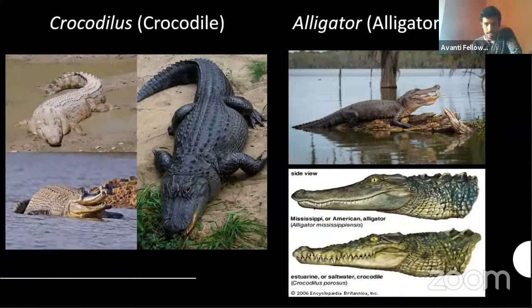The major difference they will say is that when an alligator closes its mouth, the teeth coming out will be very small or no teeth will come out. But if you observe the crocodile, the teeth will still come out of the lower jaw even after it closes its mouth. That's how you can differentiate. There are also some other differences like the snout length and how it ends. Normally alligators have shorter and crocodiles have longer snouts. That will be a little difficult for you guys, I think. This is the major thing.